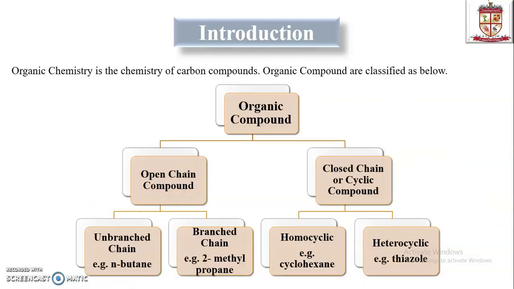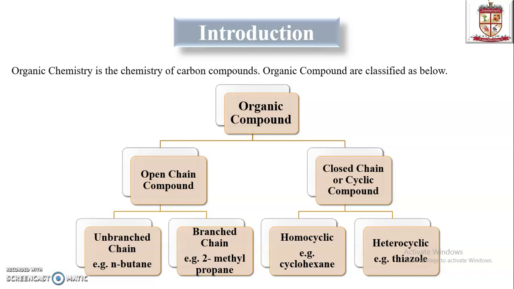In the introduction part, organic chemistry is the chemistry of carbon-containing compounds. That means it is fully related to carbon and carbon-containing compounds. Organic compounds are classified into two parts: open chain compounds and closed chain compounds, where a closed chain compound is also known as a cyclic compound. The open chain compound is again classified into two parts: unbranched chain or branched chain.